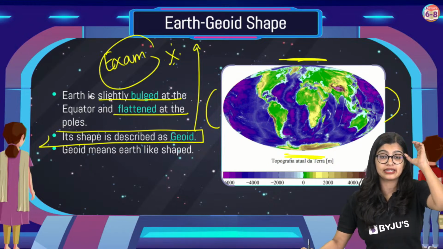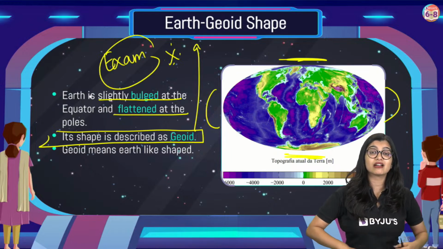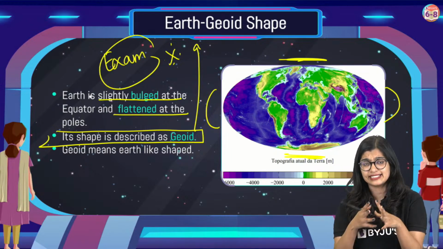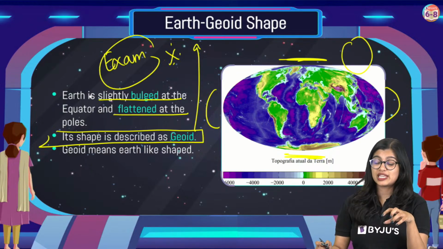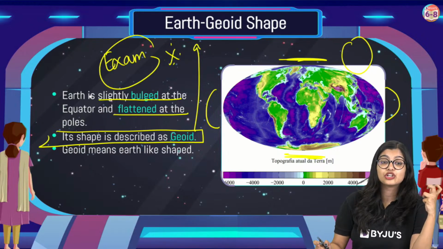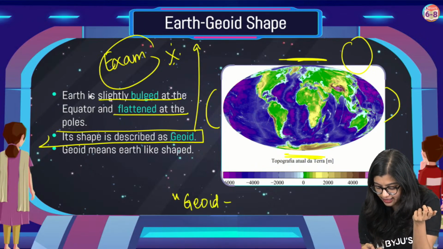So, everybody, please put a star mark. We will not just say Earth is round. If at all I ask what the shape of the Earth is, what should you say? You should say that it is geoid. Because geoid means Earth-like shape, right? So, geoid is said to be Earth-like shape.